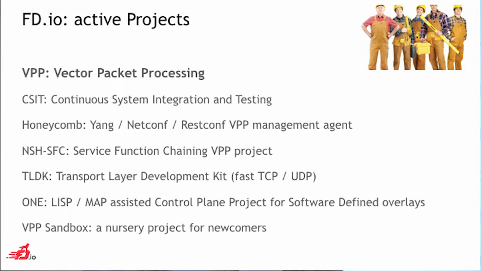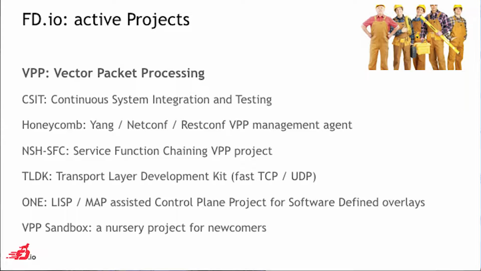VPP is only one project of a wider project, which is FD.io. FD.io is designed to accelerate any kind of IOs. The first topic we have addressed is networking, but in the future, we certainly want to extend that to other things, such as storage. The goal of this project is to accelerate IOs in general, not just networking, but we are starting from the networking point of view.